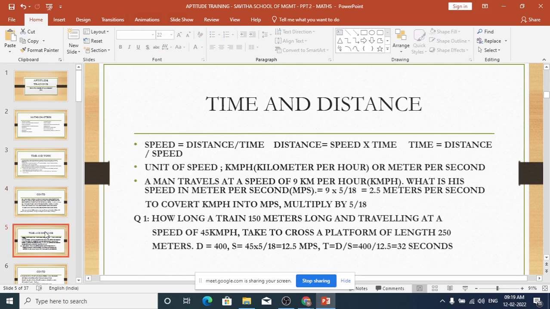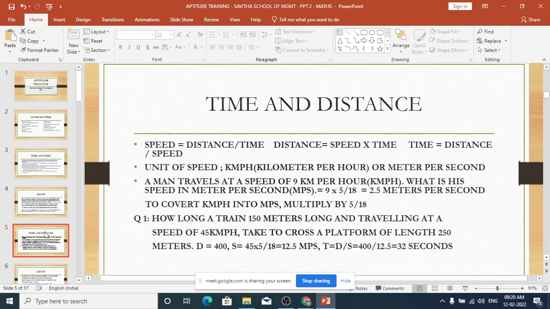Next chapter is, so we have done one chapter. Almost we have got 1 mark in our pocket. Normally in any of these aptitude training, they will have one question in time and work. So assuming there is one question, then you have pocketed 1 mark. We have understood the concept of that particular chapter. Go to next, time and distance.